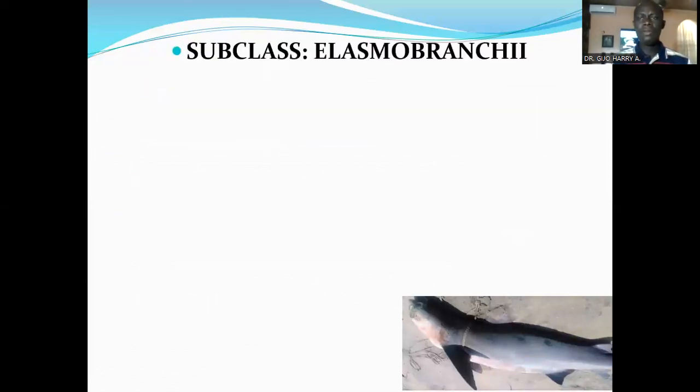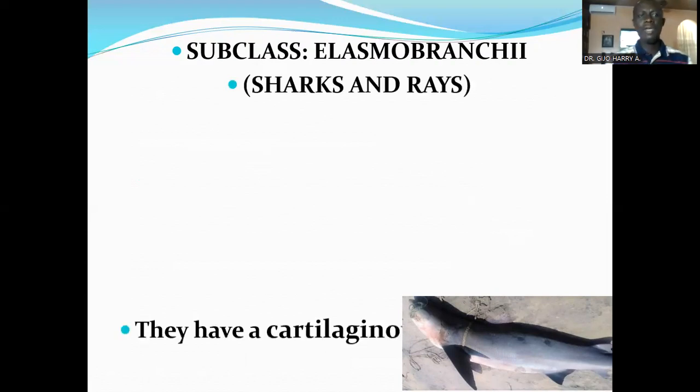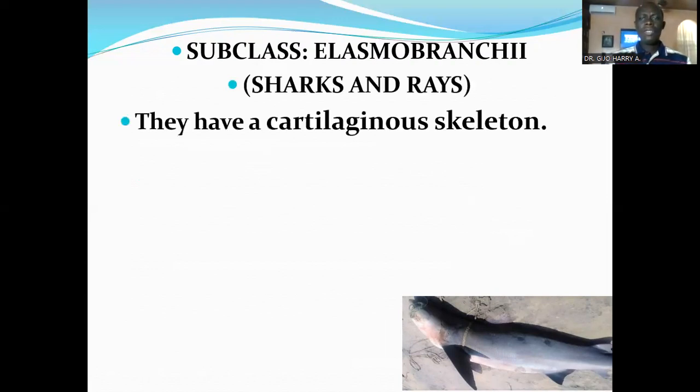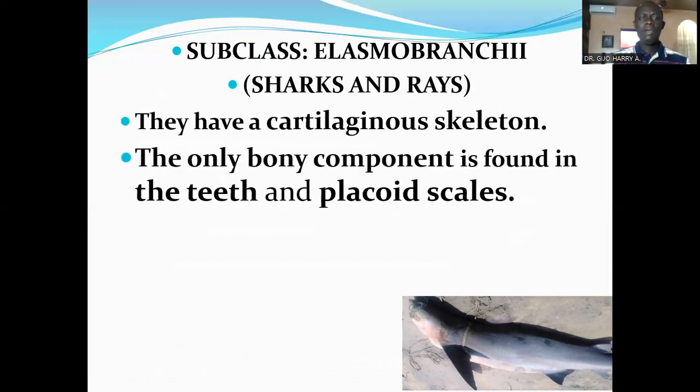I want to look at the subclass Elasmobranchii, which consists of the sharks and the rays. The sharks and rays have a cartilaginous skeleton. The only bony component is found in the teeth and placoid scales.